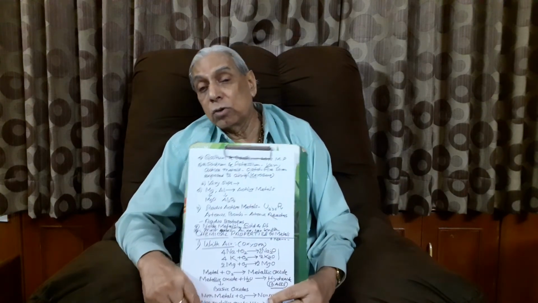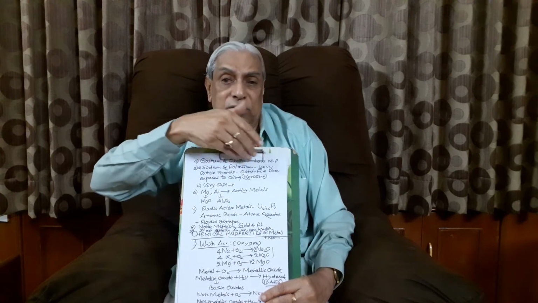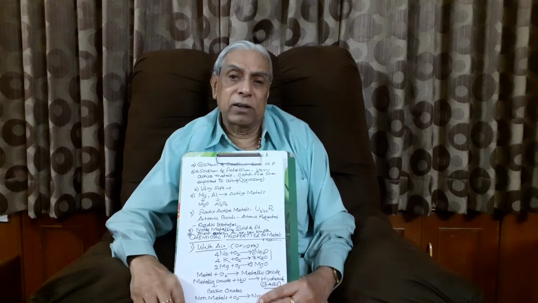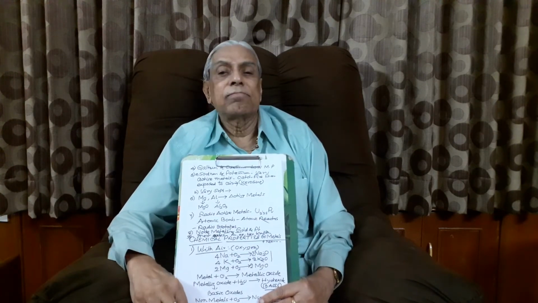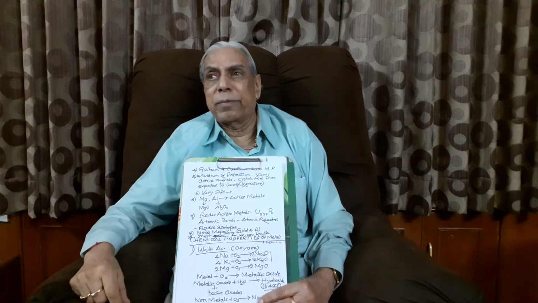And then, what is the specialty of magnesium and aluminum? They are also active metals, but they are not as active as sodium and potassium. Magnesium and aluminum are also active metals. When they are exposed to air for a long interval of time, magnesium reacts with oxygen to form magnesium oxide.